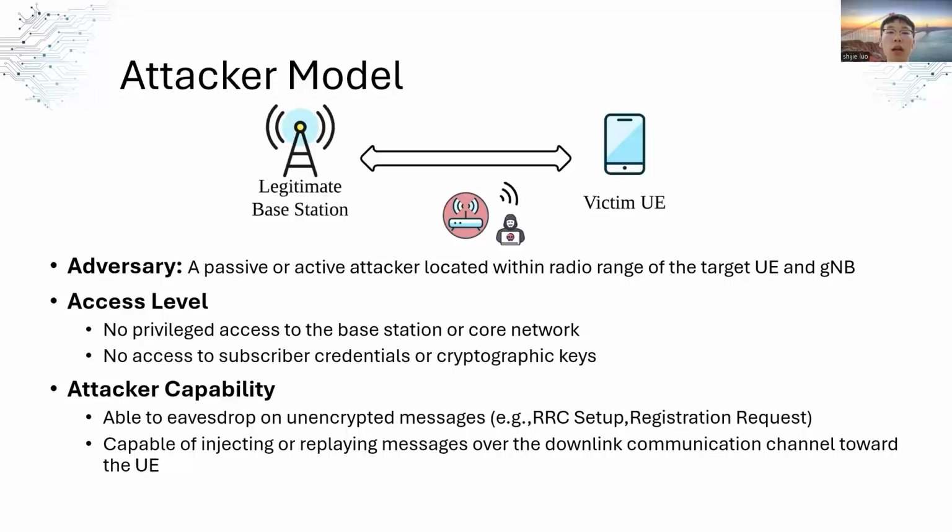We assume a passive or active attacker operating within the radio range of the target UE and the base station. For access level, the attacker does not have privileged access to the base station or the core network, nor do they possess the subscriber's credentials or cryptographic keys. However, the attacker is capable of eavesdropping on unencrypted messages, such as RRC setup and registration request. Additionally, the attacker can inject or replay messages over the downlink communication channel toward the UE.